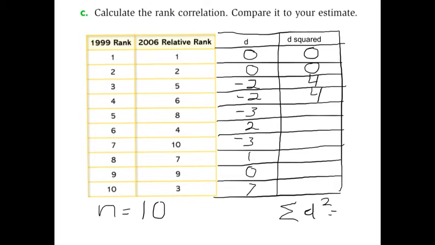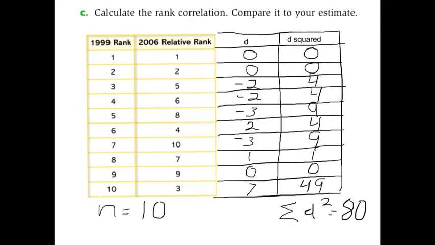So I'm just taking the square of each of these numbers. And this one's big. And then I'm going to total up this column, the d squareds. That's what this symbol right here means, the sum of the d squareds. And that turns out to be 80.